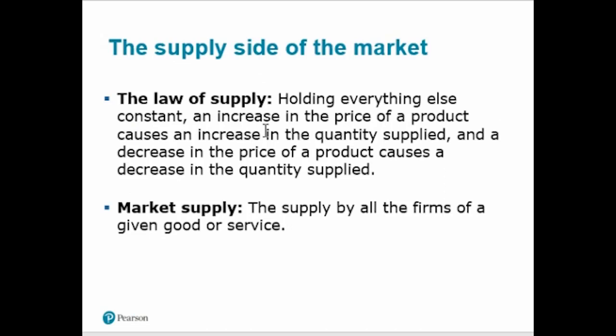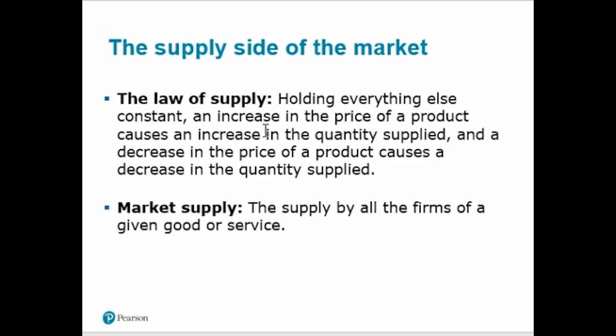In our previous lecture we discussed the law of demand, but now we will discuss the law of supply. As I told earlier, before making any law in economics, we have to take certain assumptions.